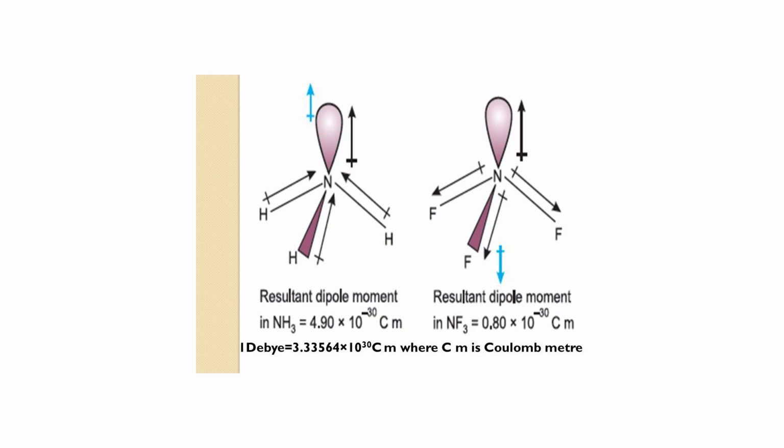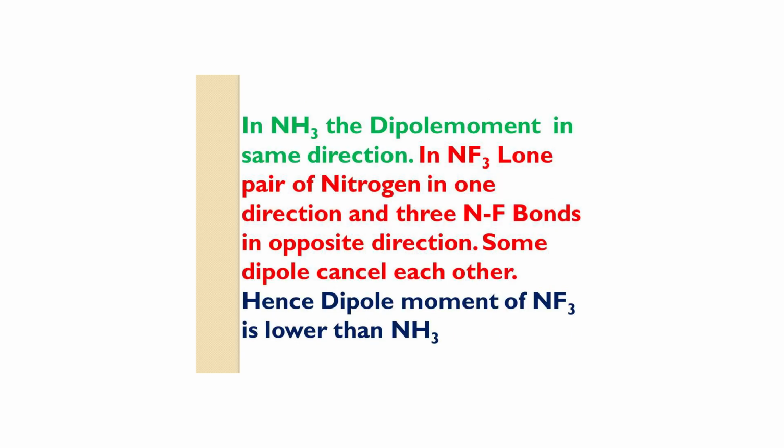What about in NF3? The lone pair of nitrogen is in one direction and three N-F bonds in opposite direction. Since fluorine acquires a small negative charge, the sum of the dipoles in NF3 cancel each other. Hence, in NF3, the dipole moment is lower than NH3.